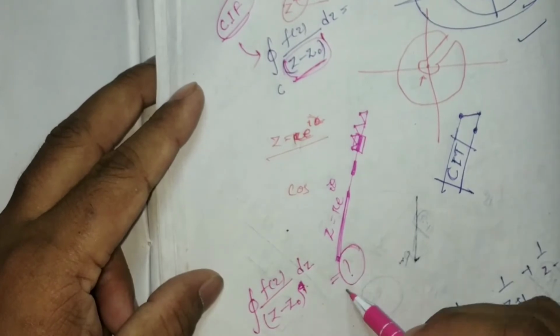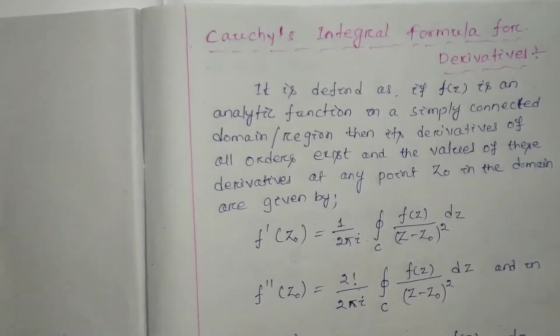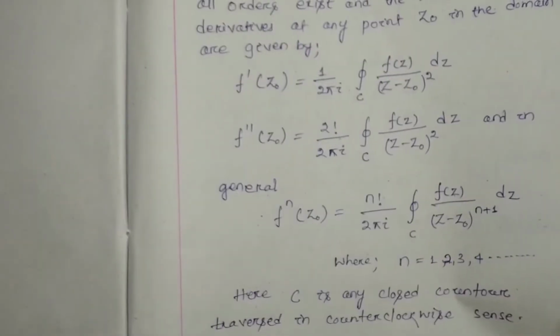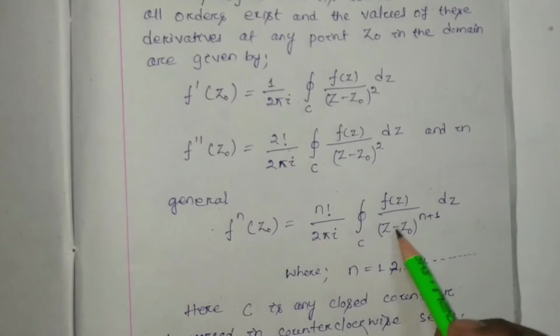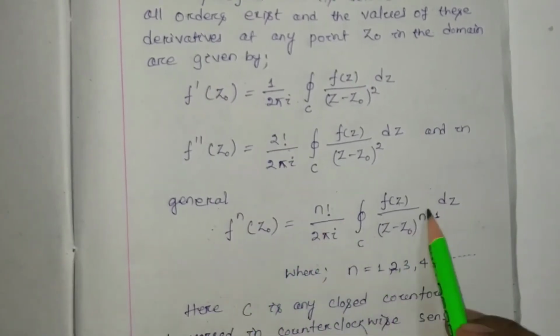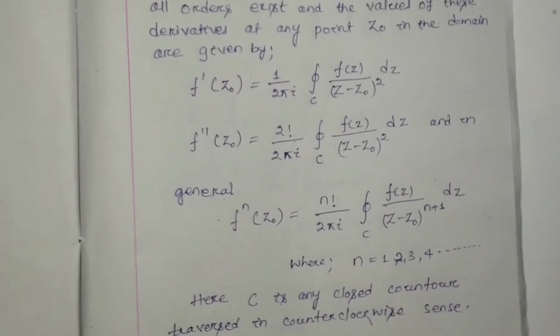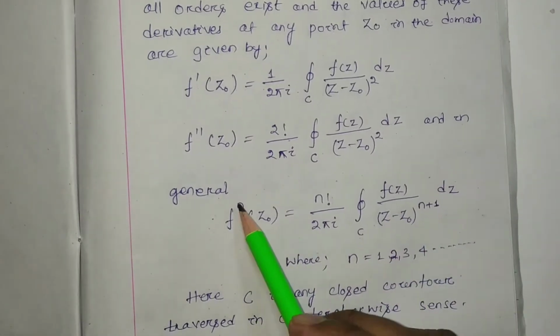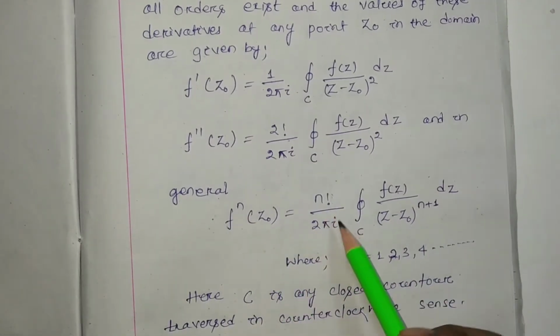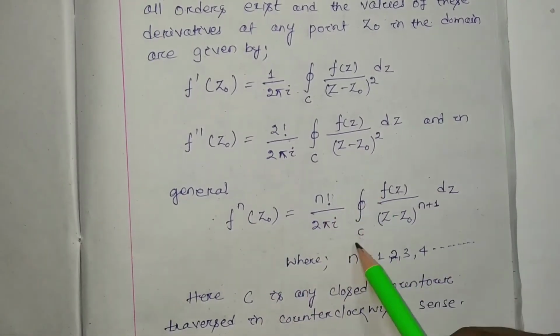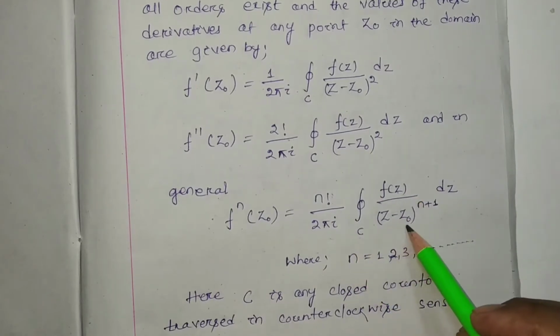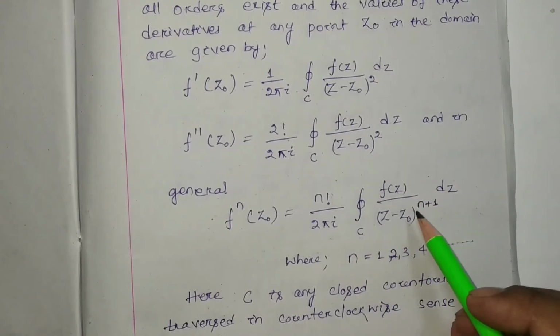This can be solved by using Cauchy's integral formula for derivatives. So whatever the power may be, that can be found. So f^n(z0) will be equal to n factorial by 2 pi i closed integration C f(z) by (z minus z0) to the power n plus 1 dz.